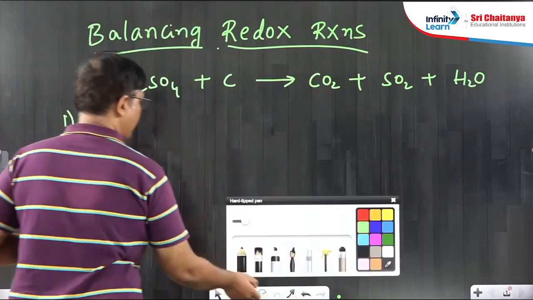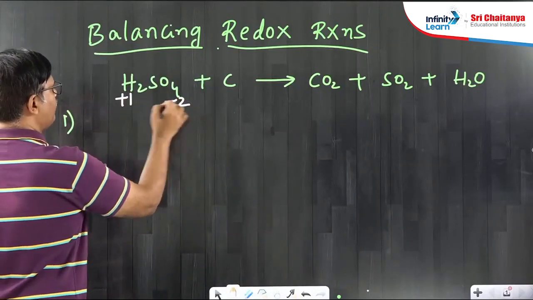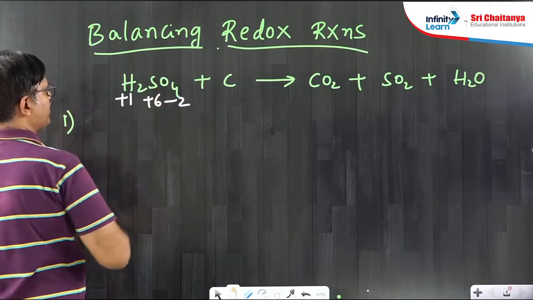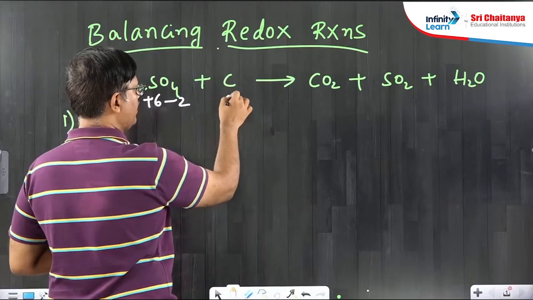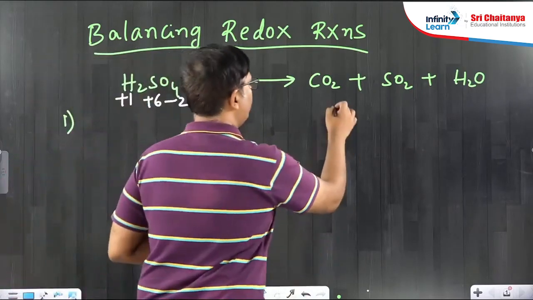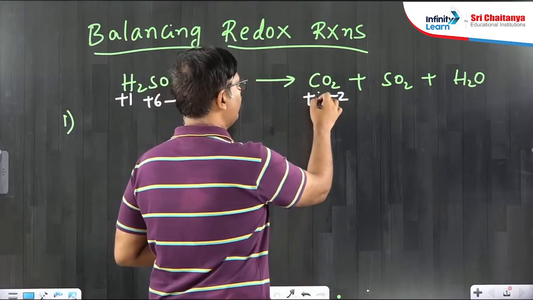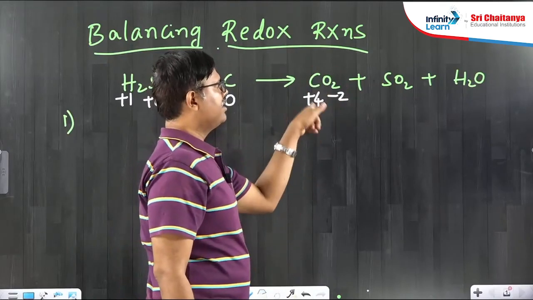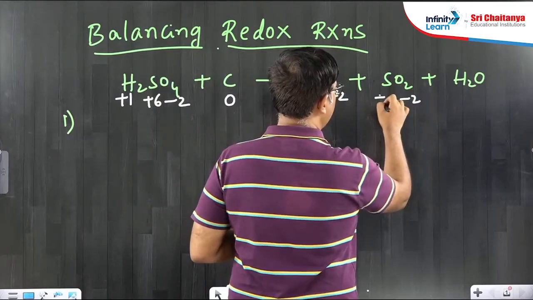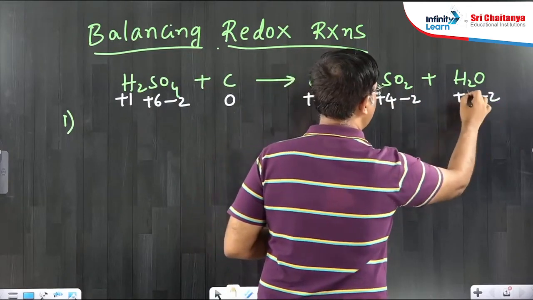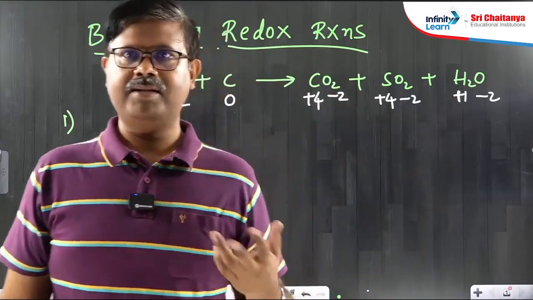Now if you write oxidation states here, hydrogen +1, oxygen -2, and sulfur you will get +6. Carbon, in elementary state, not combined with any other element, is 0. Oxygen -2. What will be the carbon? Carbon has to be +4, then only the overall summation will be 0. Now oxygen -2, sulfur +4, hydrogen +1. Writing oxidation numbers is very crucial, and for that, practice is required.